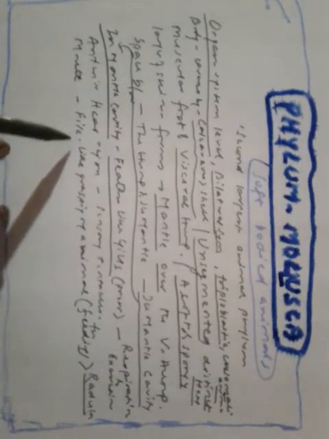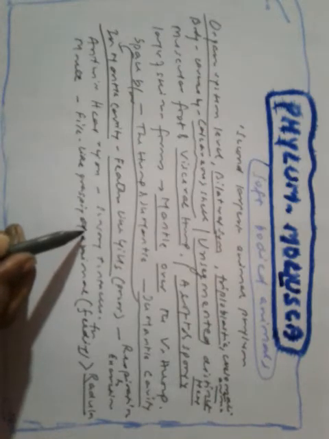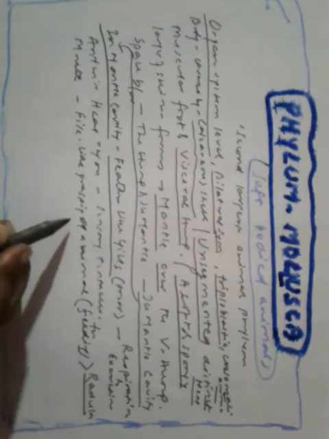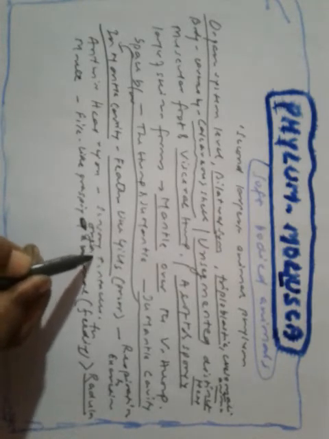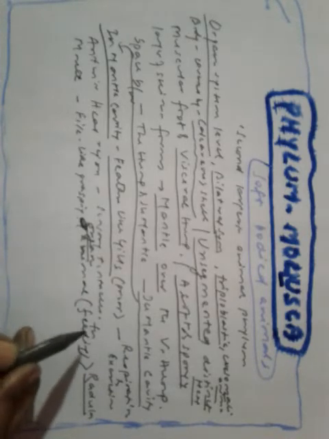What is radula? The mouth of mollusks. They have a file-like grasping organ for feeding, and that is known as radula.